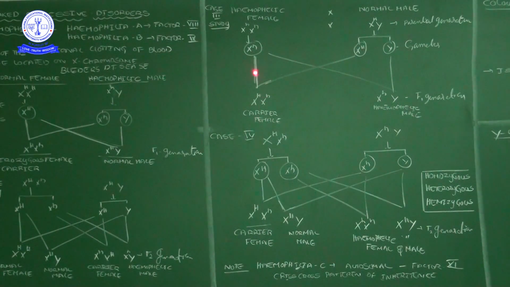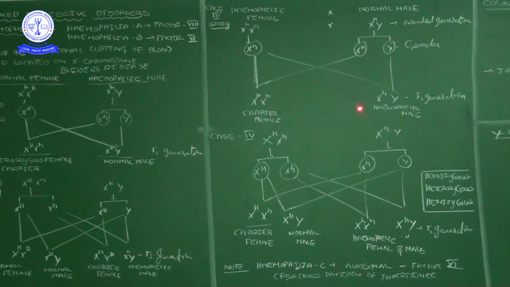When you cross them, the X small h egg crossing with the X capital H sperm cell gives one capital H and one small h. It is a carrier female. Characteristics will not be affected, phenotypically it will not express, but the gene is carried inside, so the female is a carrier. And then the next one, X small h with Y. So X small h and Y is an affected hemophilic male. So in the F1 generation of this condition, the sons will be affected, daughters will not be affected, but daughters are carriers.